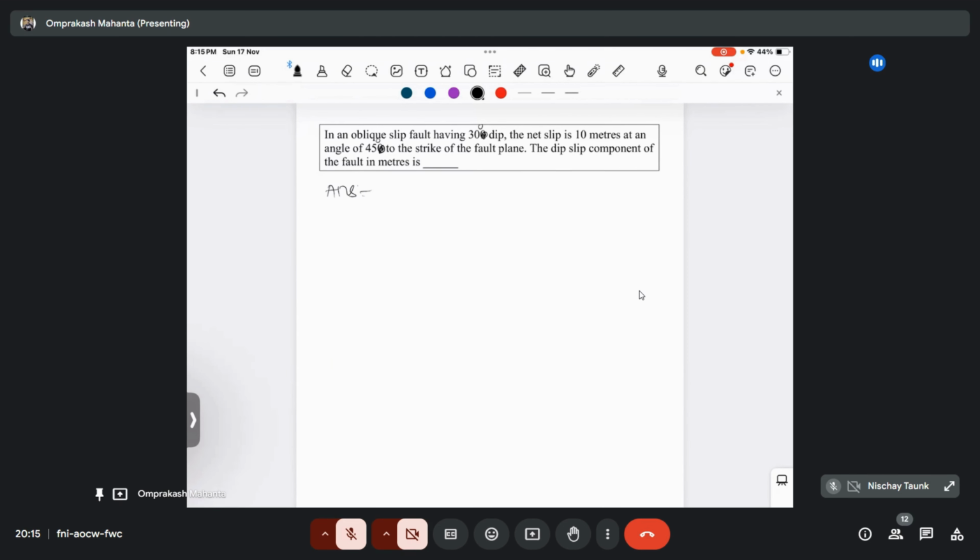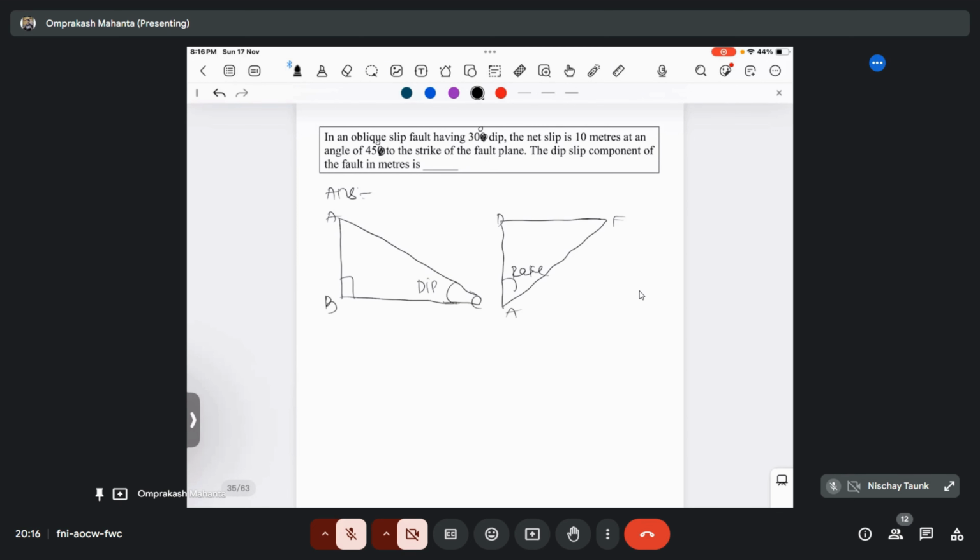I told you we got two triangles from the oblique slip. The first one is your ABC, the second one is your ADF. This is a rake angle, this is a dip angle. Here the net slip is given as 10 meter, at an angle of 45 degree to the strike of the fault plane.